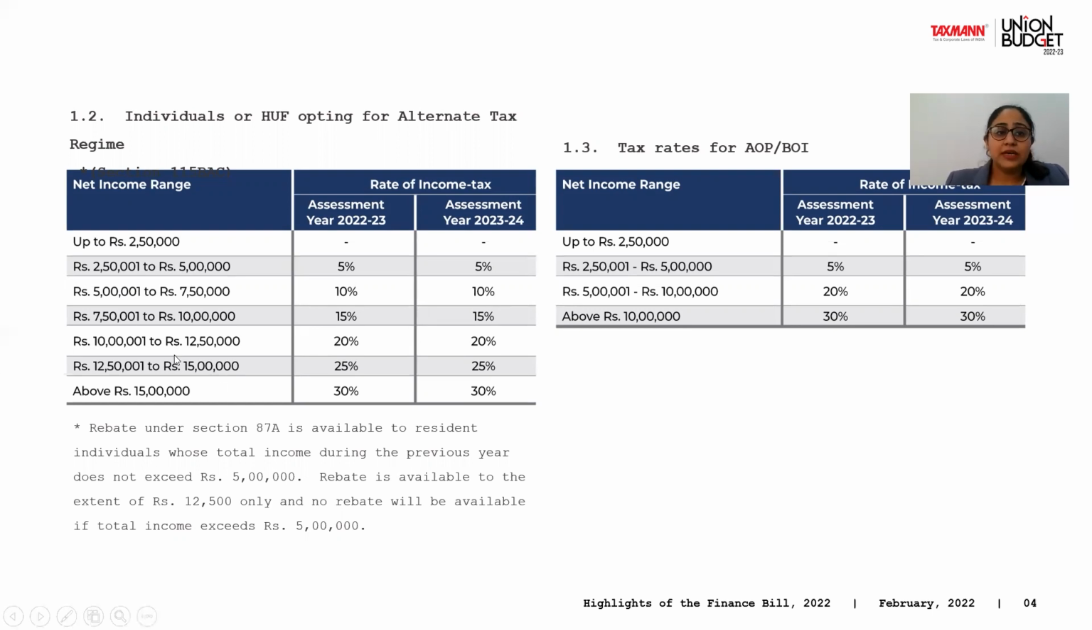So quickly going to the alternate tax regime, which is applicable to individuals or HUF. Up to 2,50,000, there is no tax. 2,50,000 to 5 lakhs at 5%. 5 lakh to 7,50,000 at 10%. 7,50,000 to 10 lakh at 15%. 10 lakh to 12,50,000 at 20%. 12,50,000 to 15 lakh at 25%. And above 15 lakh at 30%. So for every increase of 2,50,000, there's an increase of 5% in the tax rate. Again, no change between the 2 years.